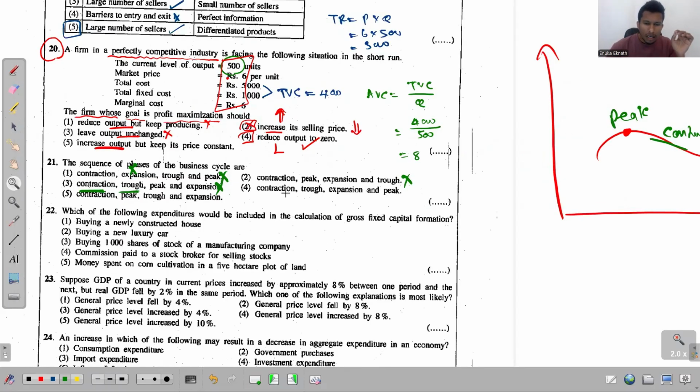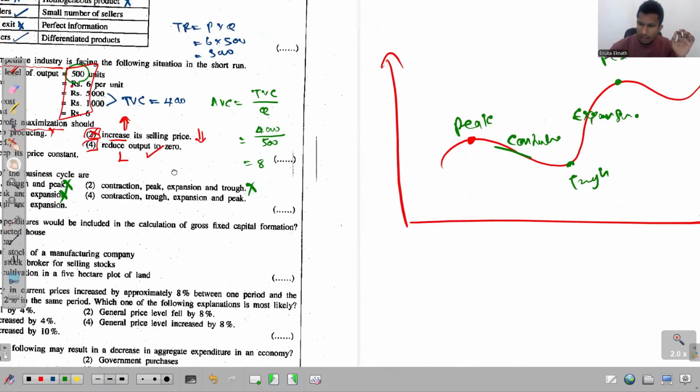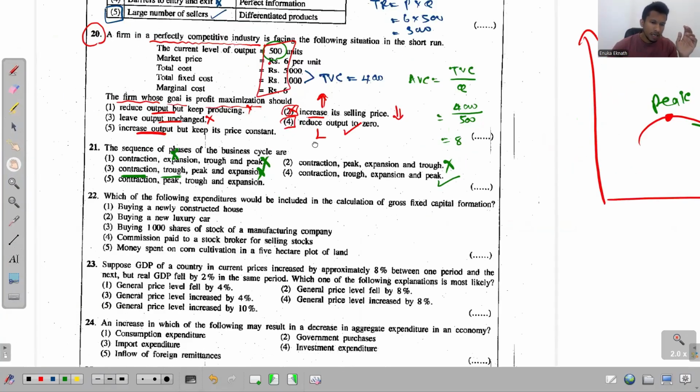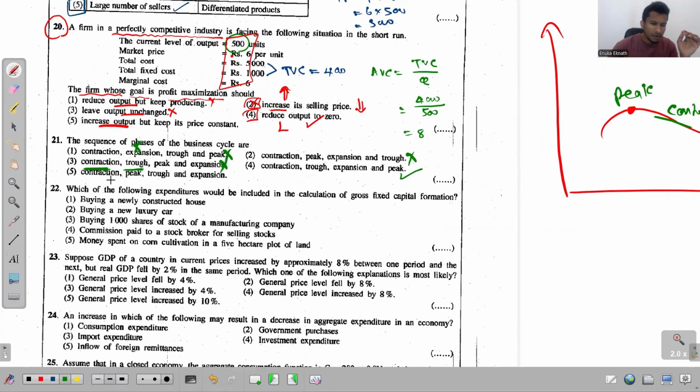Fourth one, contraction. Okay, contraction is true. Second one, trough. Yes, true. Third one, expansion. Yes, true. And the next one is peak. See, this is the correct sequence. And the fifth one, contraction. No, after contraction, we get the trough. So that is wrong. So the answer for this question 21 is the fourth one.